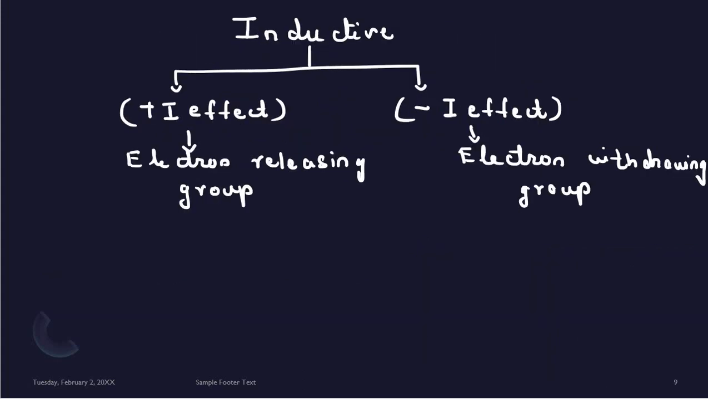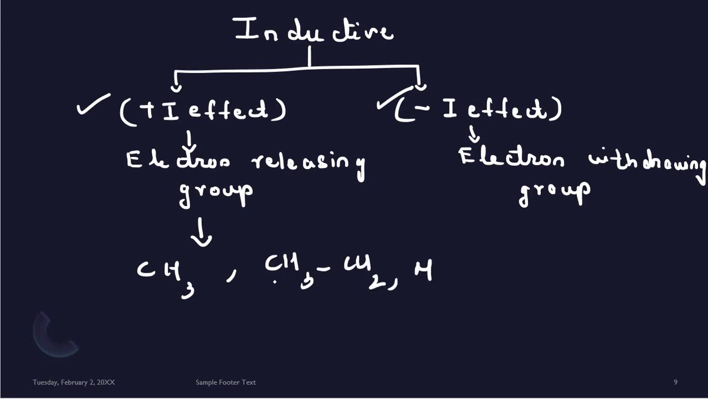So we can say that in the case of the inductive effect, which is a permanent effect, there are two types of effects. One is the plus I effect, and the second is the minus I effect. The plus I effect occurs due to the electron releasing group. What are the electron releasing groups? For example, alkyl groups are electron releasing groups. Similarly, if we take a metal, these are all electron releasing groups. Whereas the minus I effect arises due to the electron withdrawing group. What are the examples for that? NO2 is an example of an electron withdrawing group.